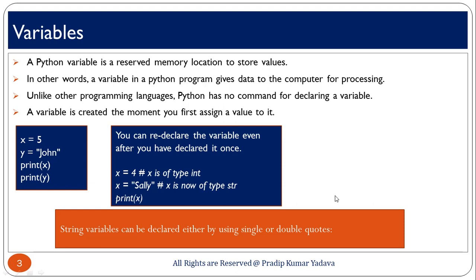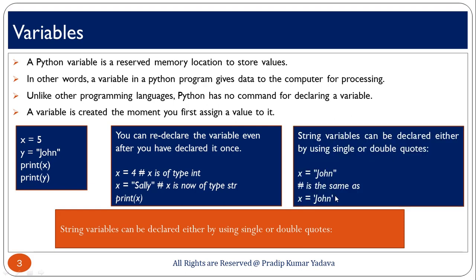When you are talking about a string variable, a string variable can be declared either by using single quotes or double quotes. Here you can see the example. Okay. A string variable can be declared either by using single or double quotes. x equal to John in double quotes also works as a string, and x equal to John in single quotes, both are the same. If you want to declare a string variable, you can use double quotes or you can use single quotes, both are correct. You are not going to get any error in that.